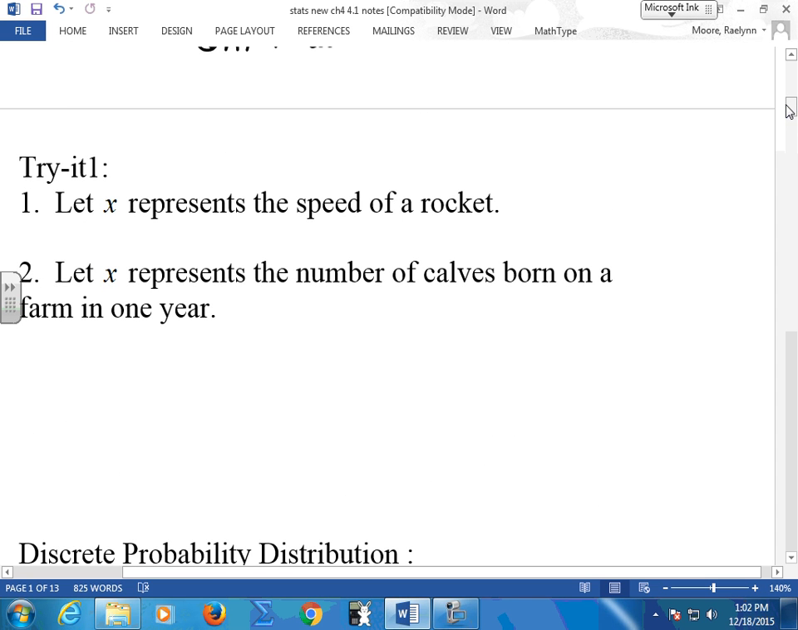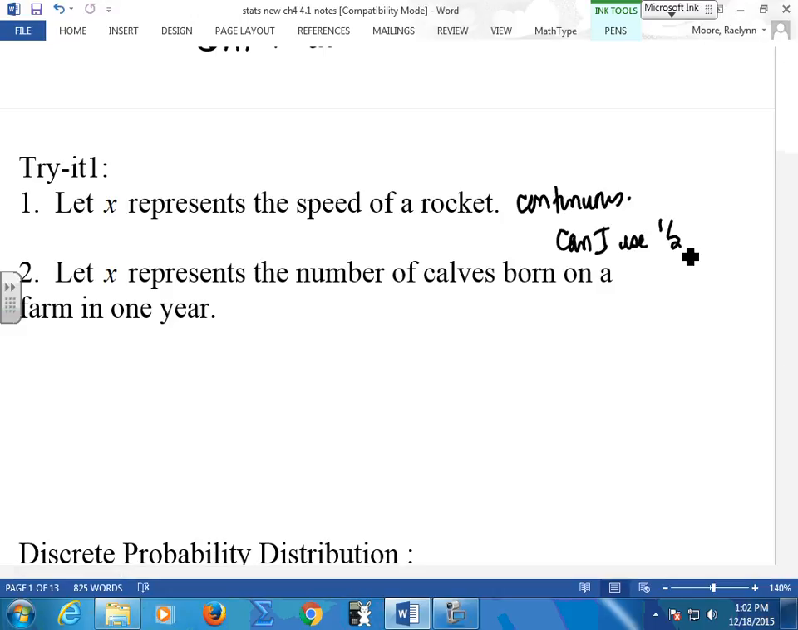So let X represent the speed of a rocket. Is the speed discrete or continuous? Continuous. So give me an example. 200.5 miles per hour. Absolutely. 200 would make it discrete. 200.5, I can have a continuous amount. Okay, so this guy is continuous. Always ask yourself, can you make a decimal point? Can you use 1/2? That's going to help you decide. So yeah, I could go 56.5 miles per hour.